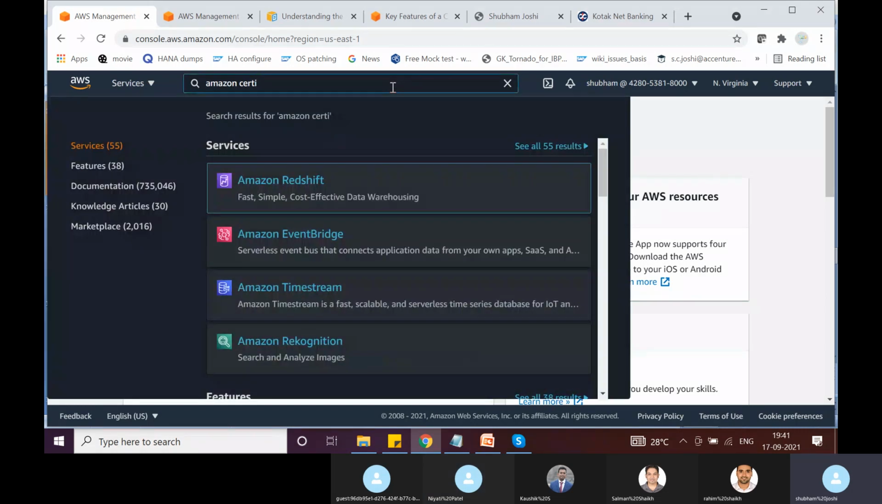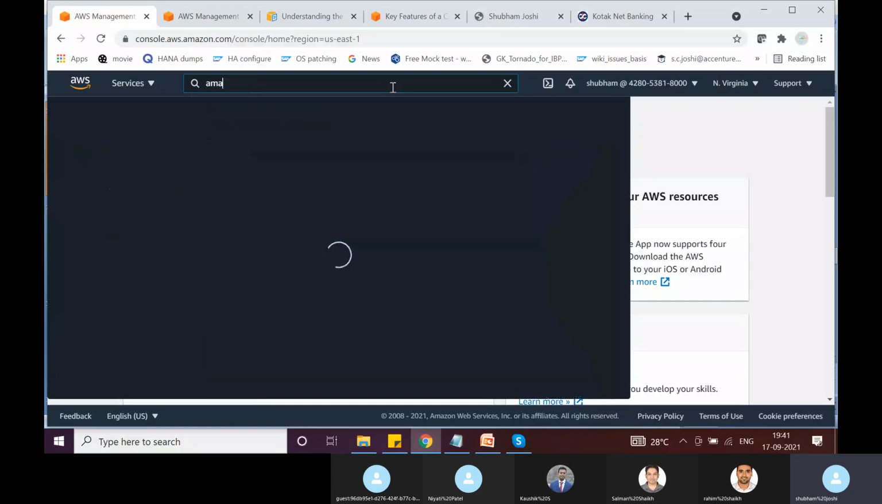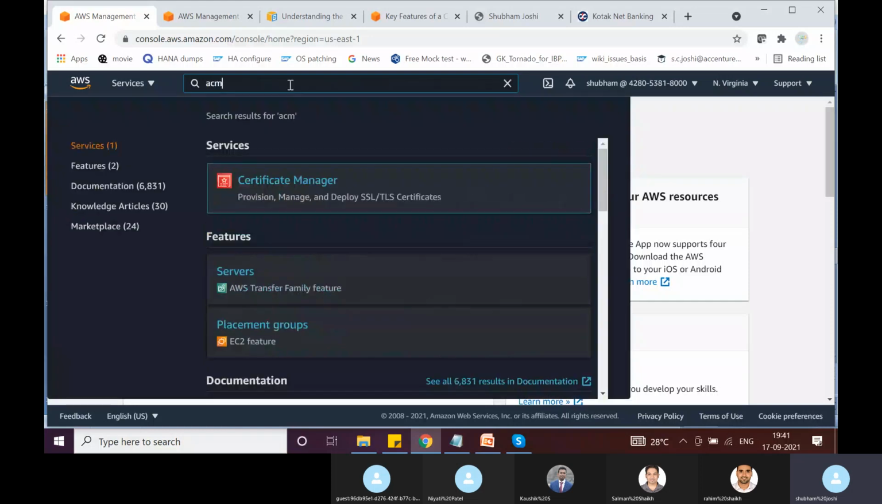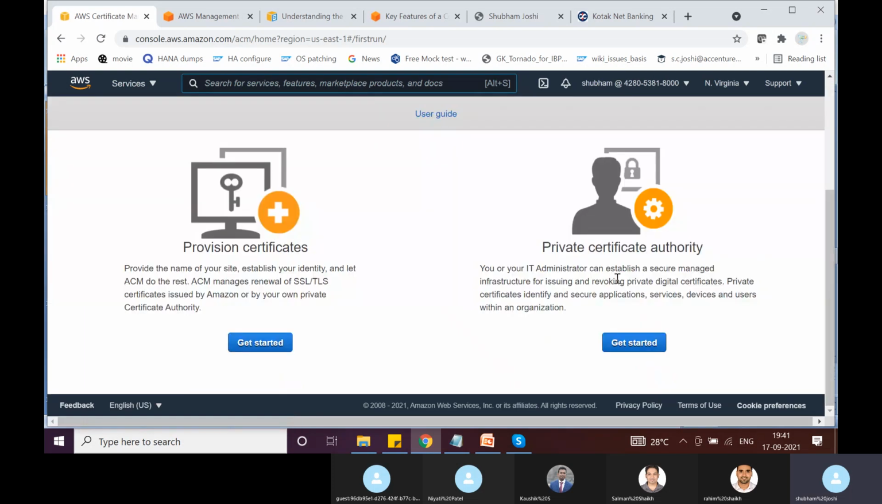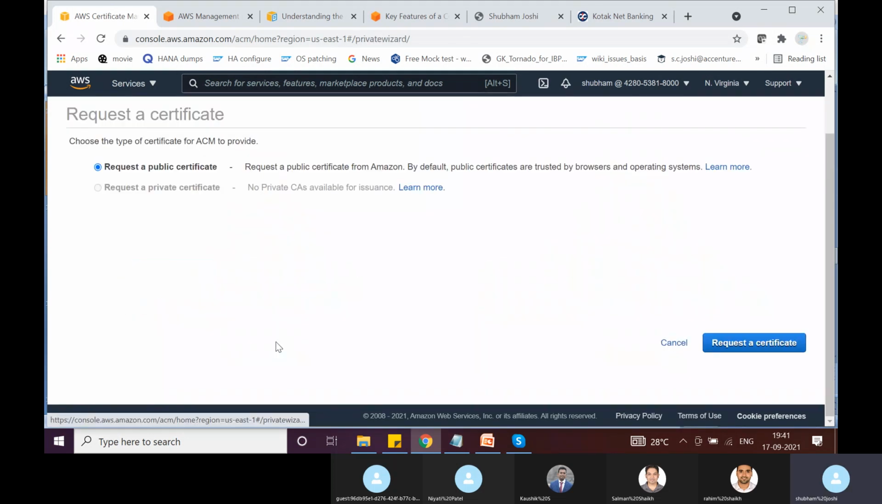So let's search for Amazon Certificate Manager, or I think we can search for ACM also. So here we can see it's a certificate manager. It can provision, manage and deploy SSL TLS certificates. So let's do it. Here we have two options: provision certificates and private certificate authority. So I will say provision certificates.